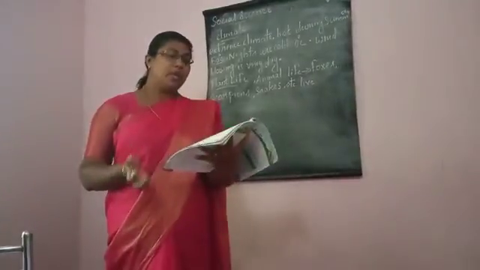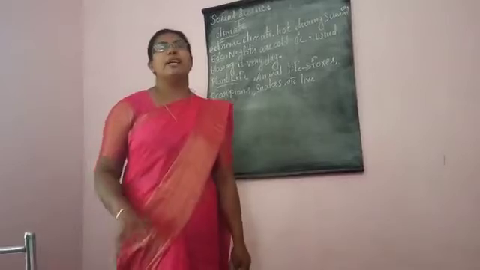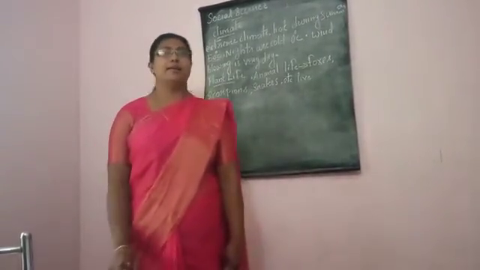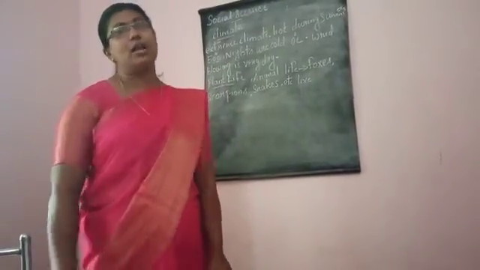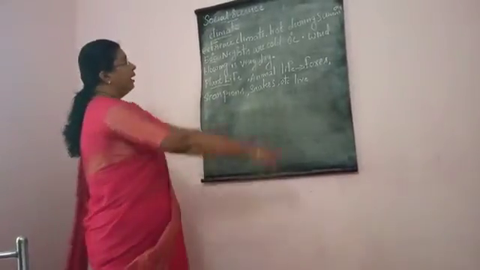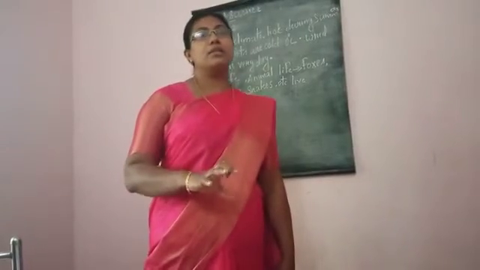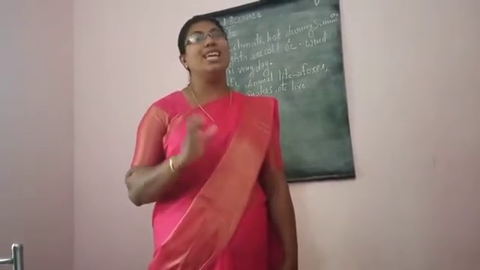So when we go with the climate, what we can say? Extreme climate will be going on in the desert area. Little or no rainfall will be there in the desert. And also during the summer season it will be very hot, and winter season it will be very cold.